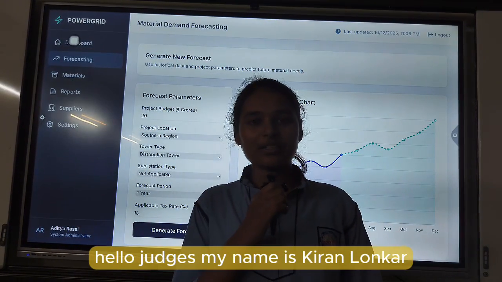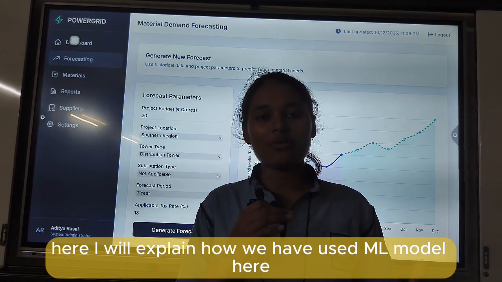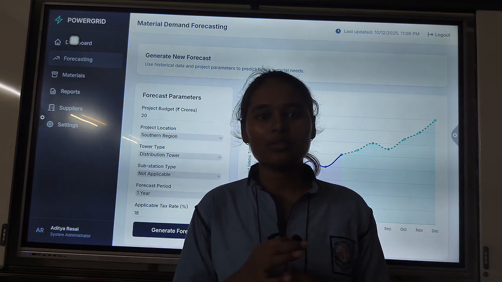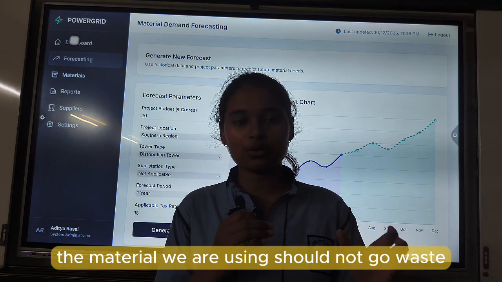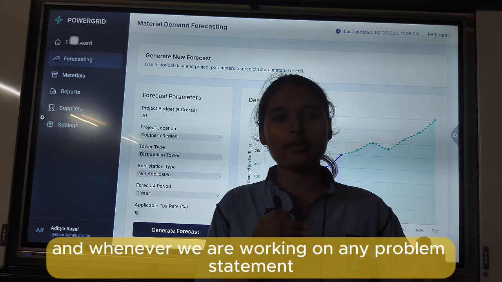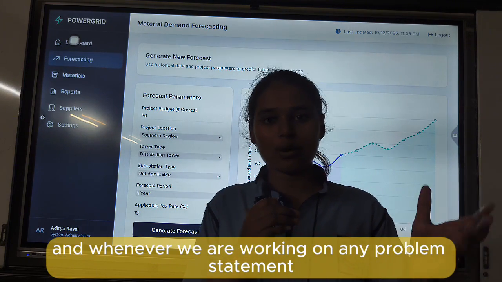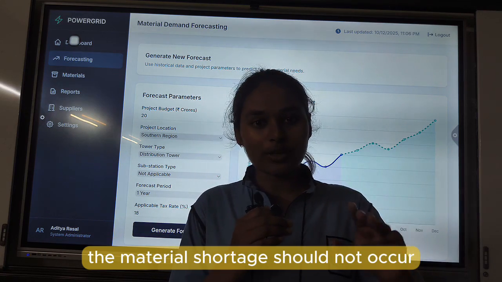Hello judges, my name is Kiran Lonkar. Here I will explain how we have used the ML model. In our problem statement, the main concern was that the material we are using should not go to waste, and whenever we are working on any project, material shortage should not occur.